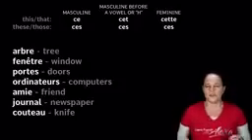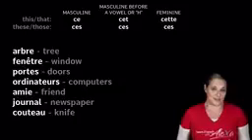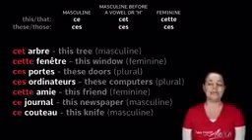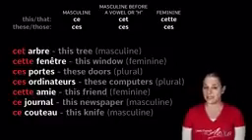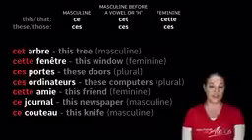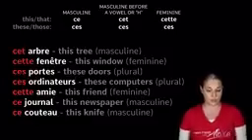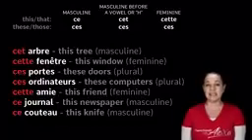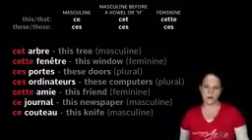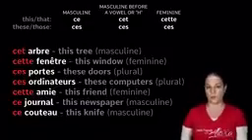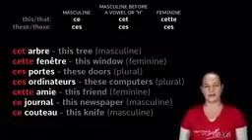Okay. So let's have a look at my answer, okay? Arbre. Arbre, believe it or not, is a masculine word. So we know it's masculine, but it also begins with a vowel. So what demonstrative adjective are we going to use? We want to say this tree, remember? It is cet, C-E-T, cet arbre, because it sounds good. Cet arbre, okay? We can't say ce arbre, though the word is masculine. It doesn't sound as good.